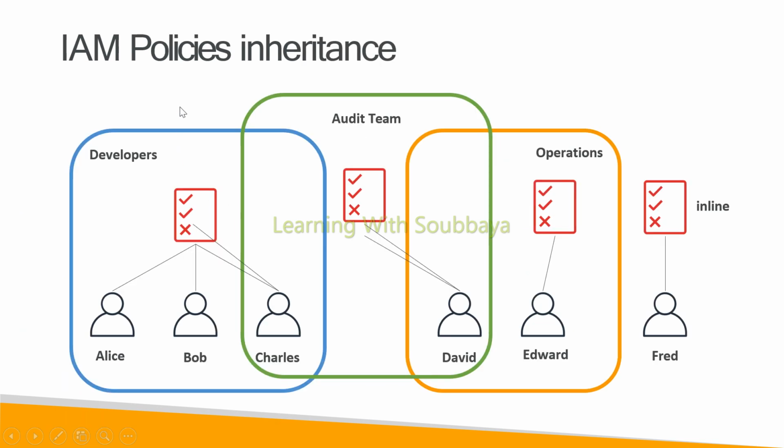So here, how have we applied the policy? For the developer, we have to provide a policy. What is the minimum policy? We have to apply a least privilege policy. We should not provide all the policies here. Similarly for audit, we provide what is required for them. There is no need to provide them all the policies. Similarly for operations, and similarly for individuals also.